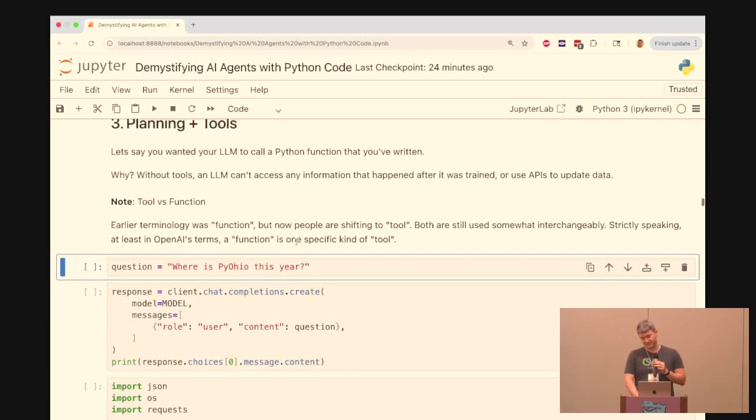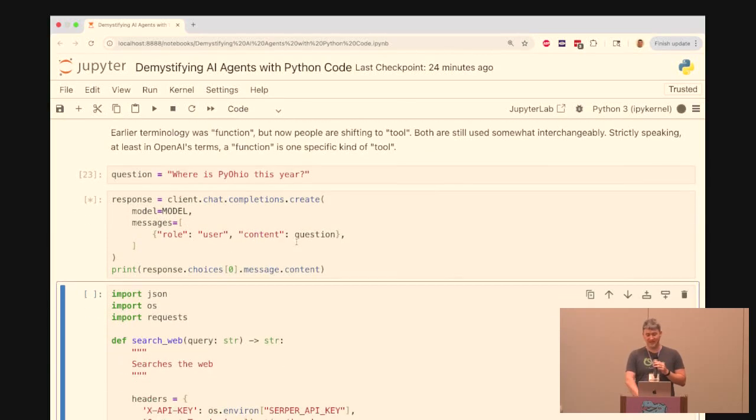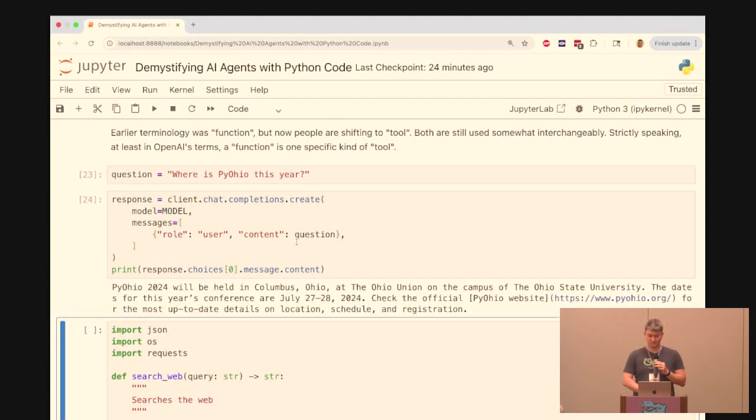So just to demonstrate the failure mode, if I say, where is PyOhio this year? And I ask just the LLM part, it's going to tell me, okay, two things went wrong. It thinks it's 2024, and it also apparently hallucinated where PyOhio 2024 was, because it was not at Ohio State. So this demonstrates the problem of an LLM for questions like this, and the reason why we need tools. I want to get up-to-date information to avoid hallucination.